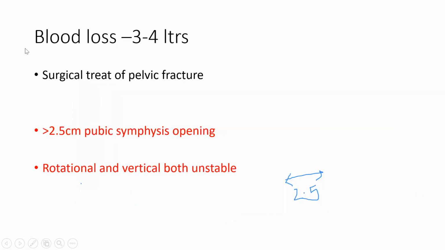The important thing about pelvic fracture is that blood loss should be on the severe, higher side, like 3 liters, 4 liters. Surgical treatment is done only in unstable fractures, where there is rotational and vertical instability. The rest is not easy to operate, so we usually try to conserve, but for these two factors you have no other option. If the symphysis separation is more than 2.5 centimeters, you have to operate. So remember these two things.